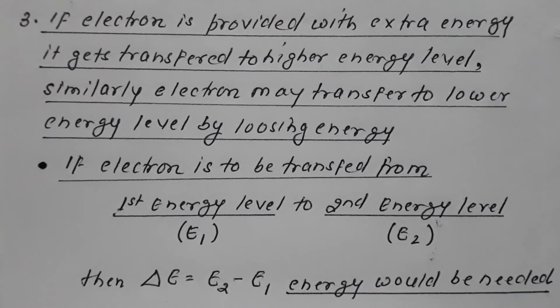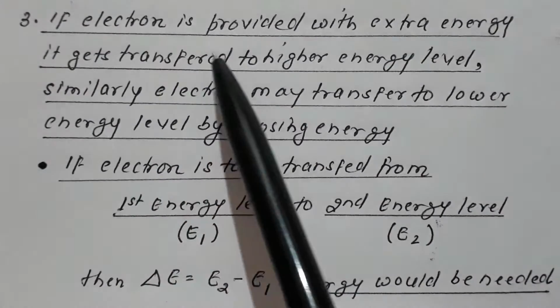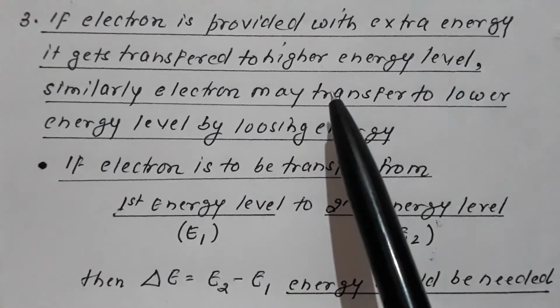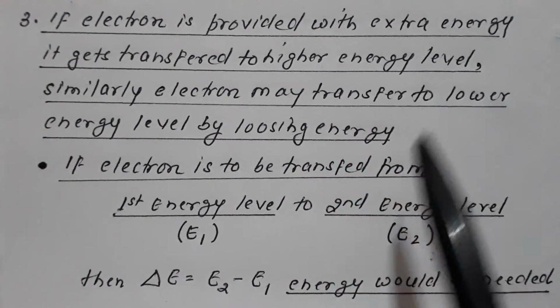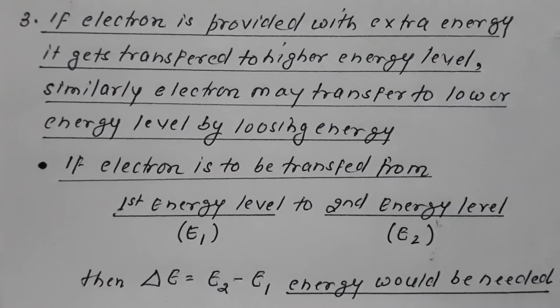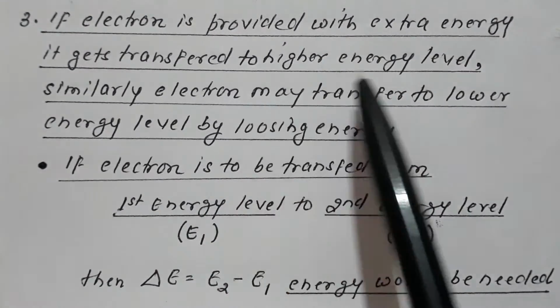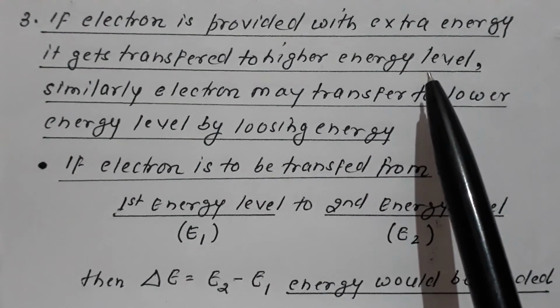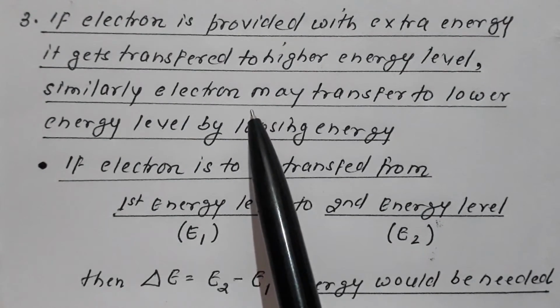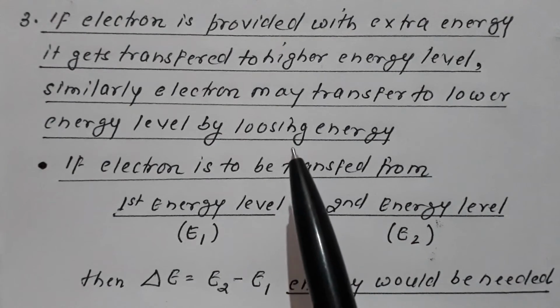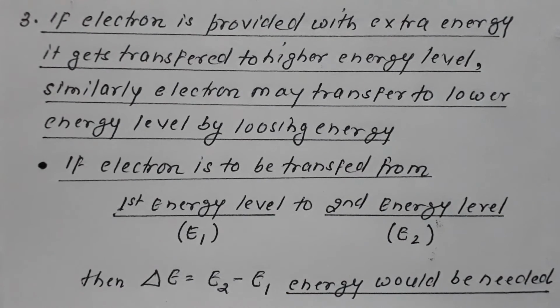Now in the third postulate, this theory says that if the electron is provided with extra energy, then it gets transferred to a higher energy level. If we provide the electron with extra energy, it gets transferred to a higher energy level. Similarly, the electron may be transferred to a lower energy level by losing its energy.